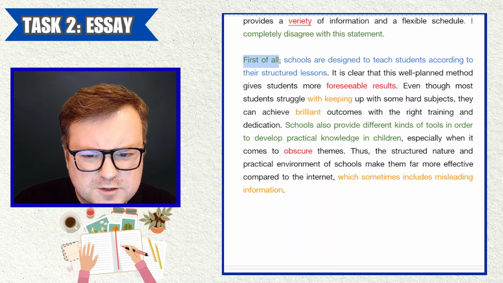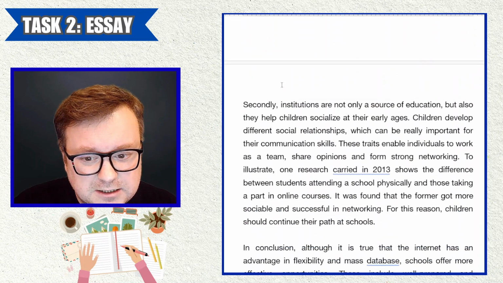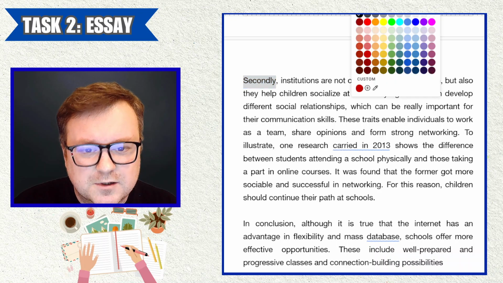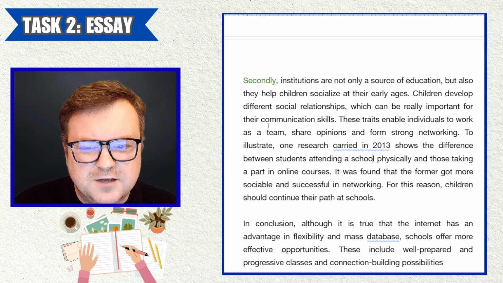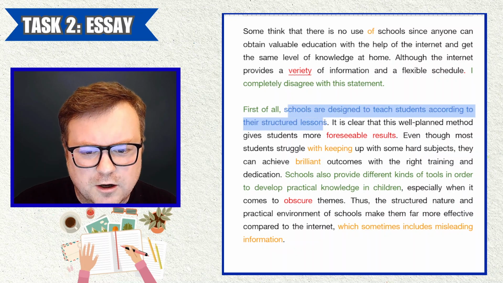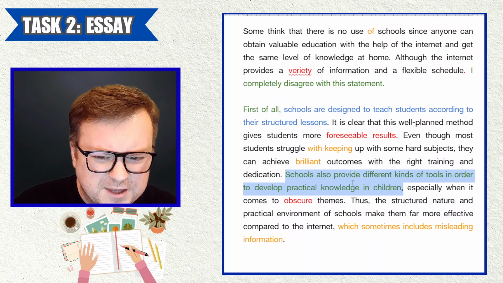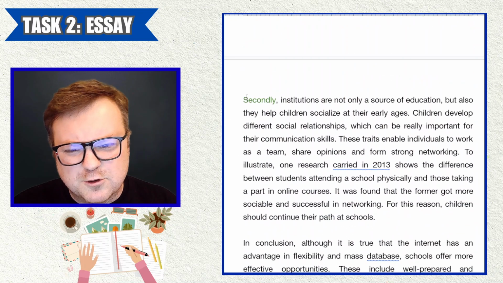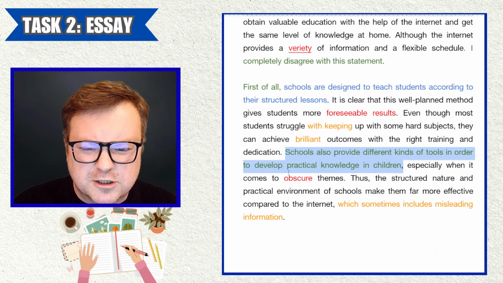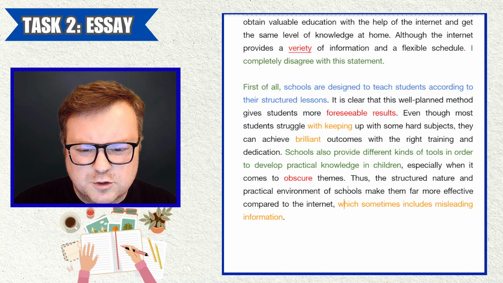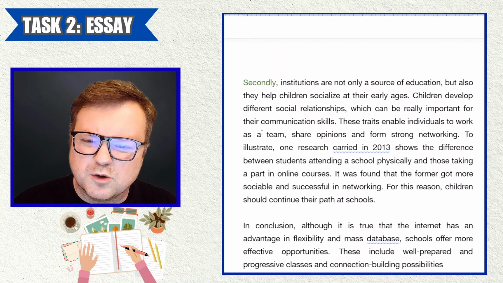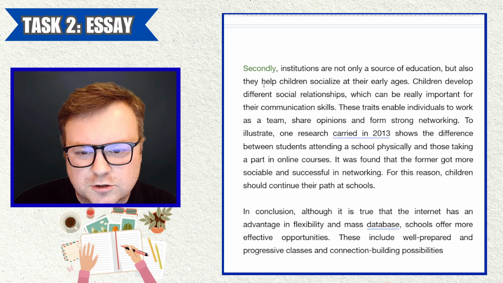I guess you'll go first of all, second of all, or secondly. Yeah, nice, good stuff. But the only problem with this is you've said first of all, and then you've made one argument, and then you've made a second argument here. That should be secondly, and now you're going secondly here. So it's a bit strange that you give two different arguments here and then you go with secondly. So it's not very logical.